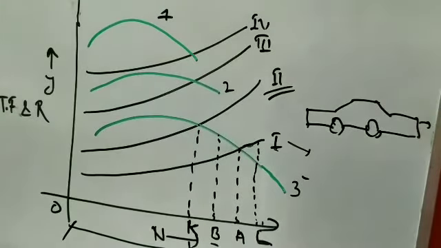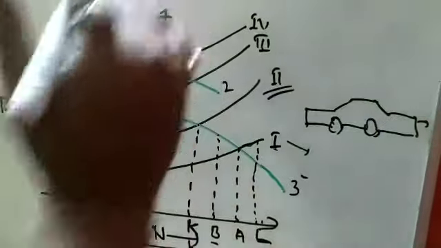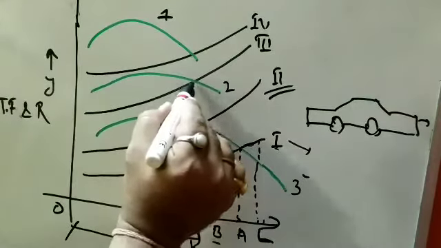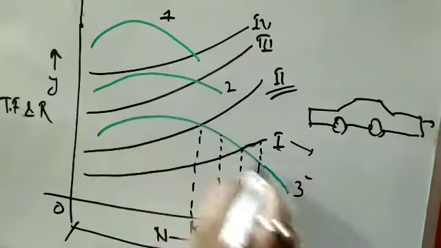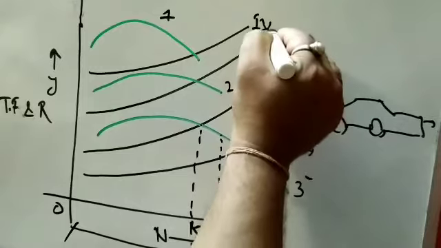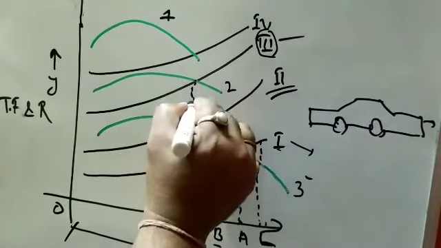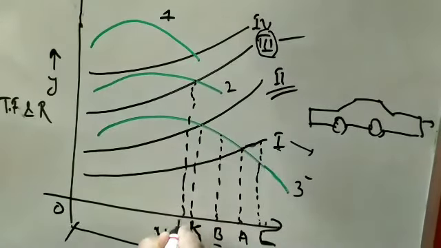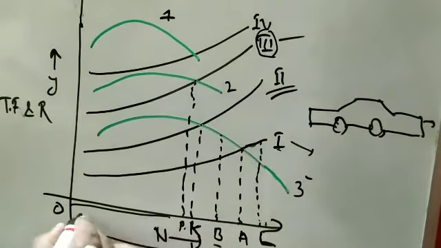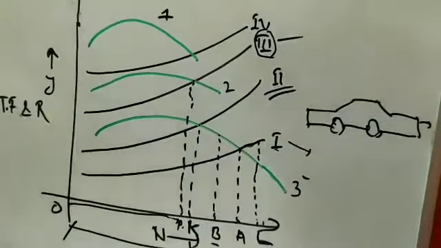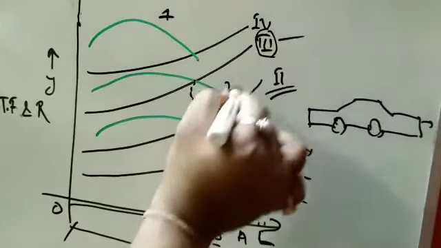Okay, now for gradient 3 type of road, that means when there is a stiffer curve and the gradient is more, we cannot attain this with the help of the top gear, because the top gear is nowhere near the total resistance offered by gradient 3. So the minimum speed attained, suppose it be OP, could be attained only by the second gear, not by the top gear.